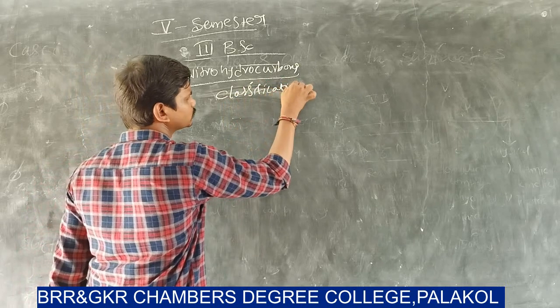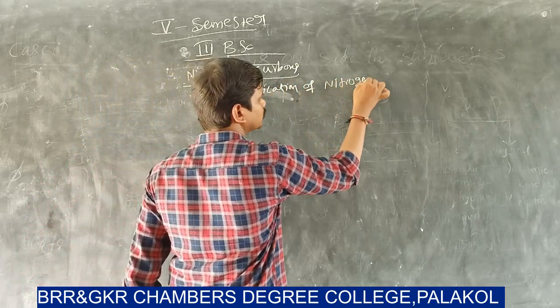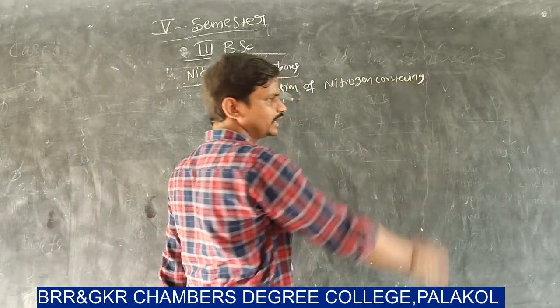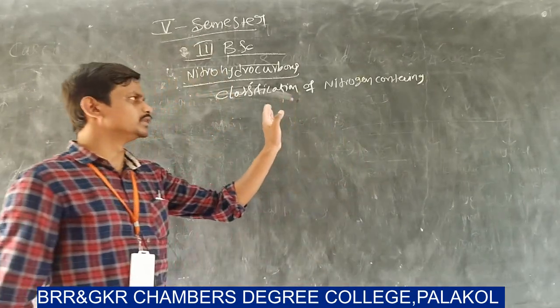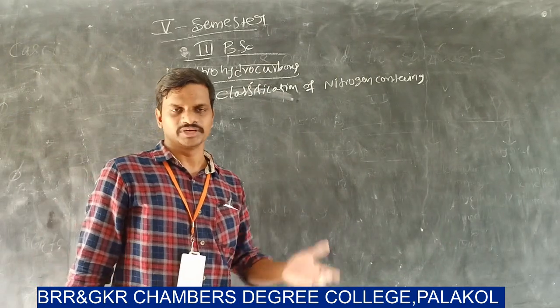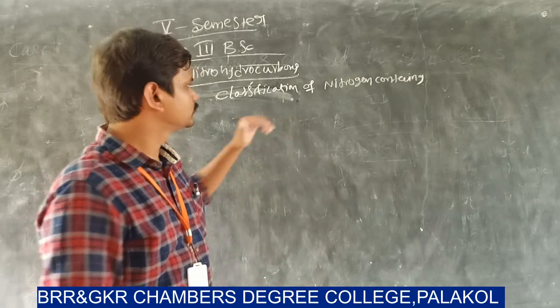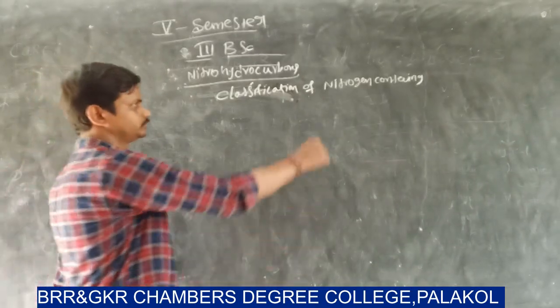So what is a nitrogen containing compound? It means an organic compound which consists of nitrogen containing functional groups, that means nitro group, amino group, cyano groups. Here we will discuss the classification of nitrogen containing compounds.